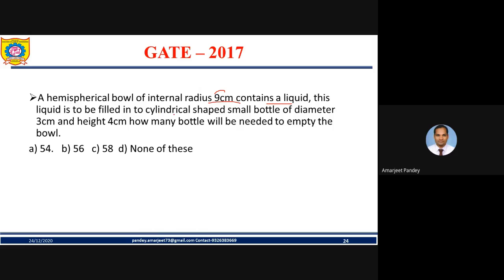This liquid is to be filled into cylindrical shaped small bottles of diameter 3 centimeter and height 4 centimeter. Whatever liquid is in the hemispherical bowl, we need to put it into these bottles. So the question is, how many bottles will be needed to empty the bowl?